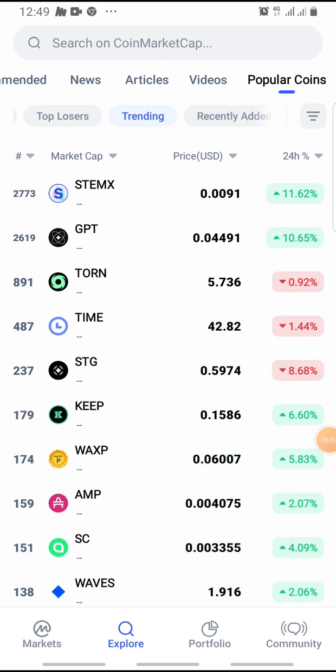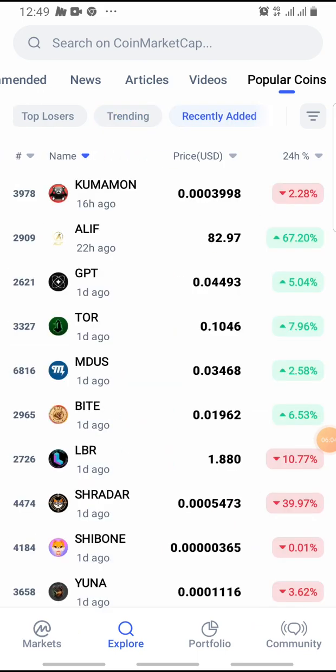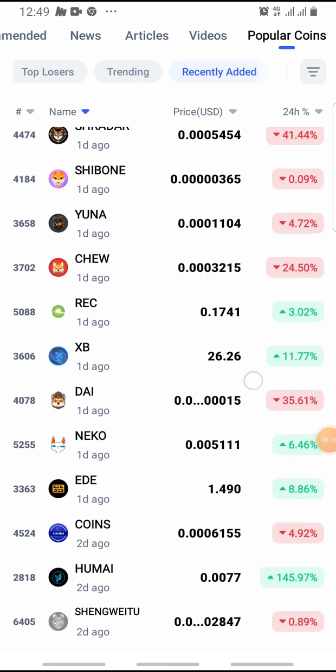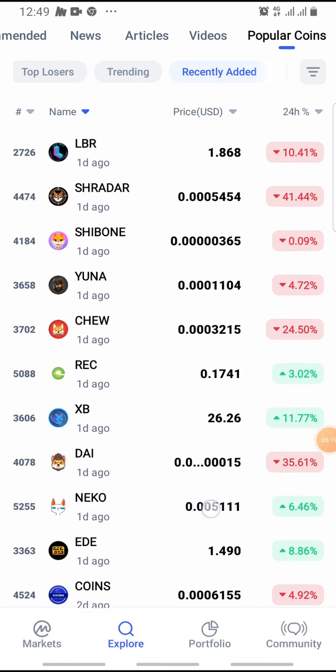So you can come here. If you click here, you can see the recently added coins. These are coins from newly listed projects that have submitted and passed the merits of CoinMarketCap. You can see Shibon, you can see True, you can see Dare, you can see Neko.